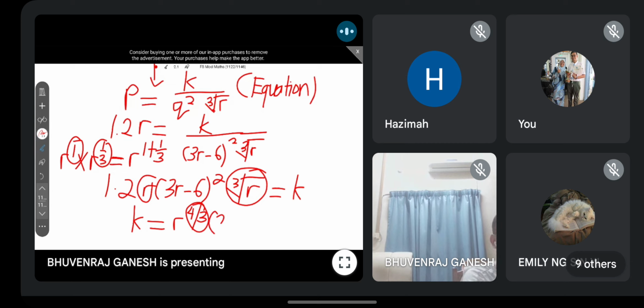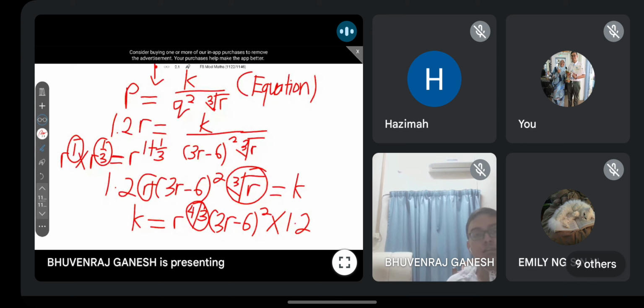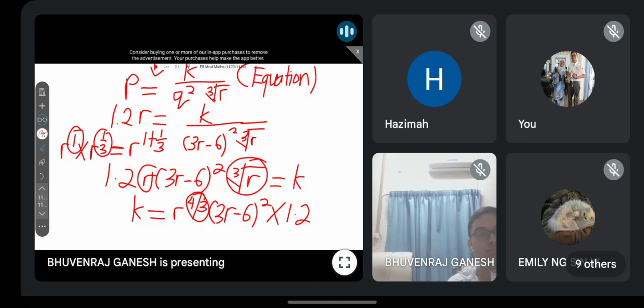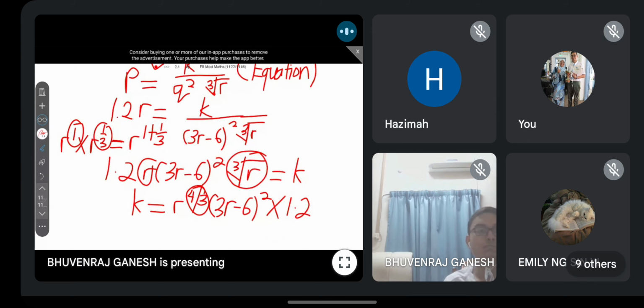Okay, and then 3R minus 6 square. Actually, 1, then you times 1.2 lah. Understand, guys? So this is how you can express K in terms of R. Understand, guys? Boleh faham? Can you react like if understand?